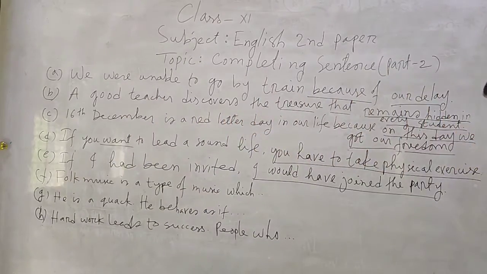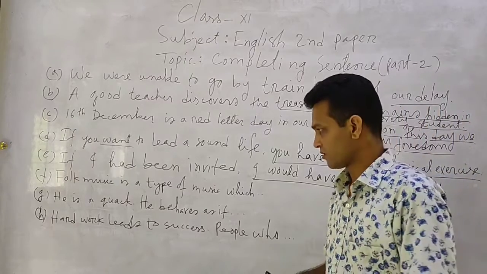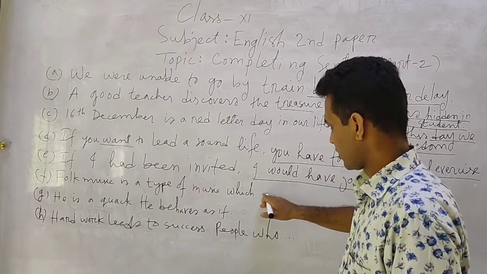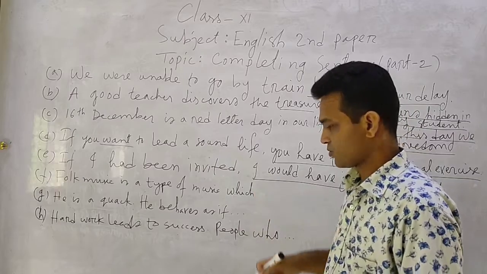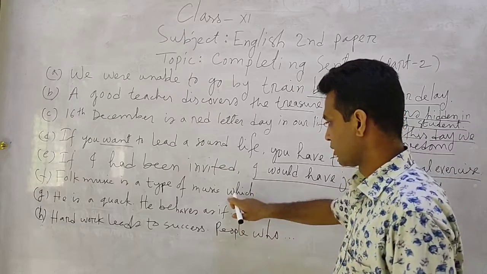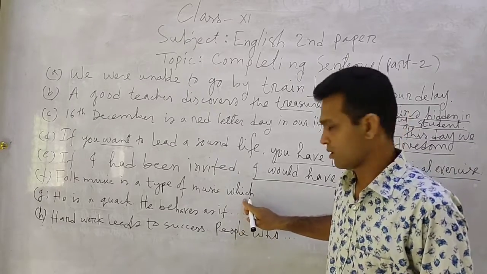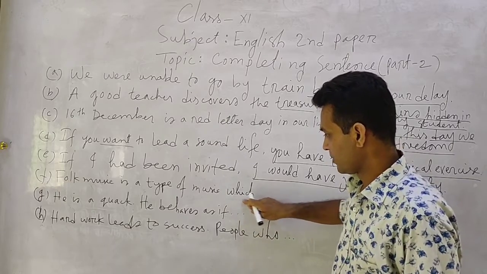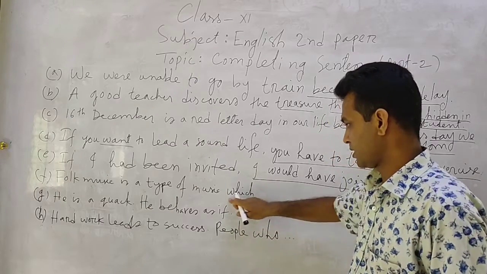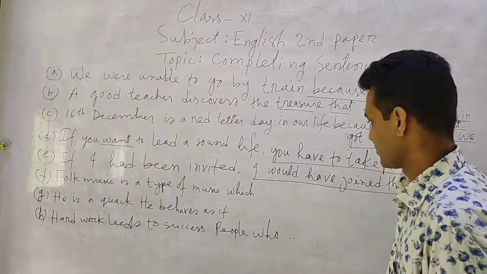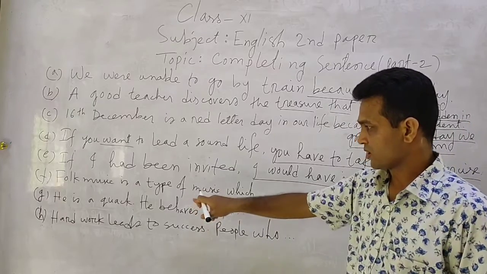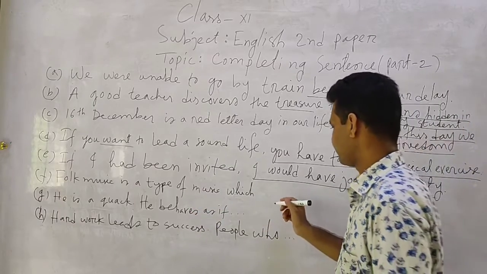So you can write many things about folk music, but you have to use a clause including the relative pronoun which. Here which will be used as the subject of the clause, and you have to use a finite verb and extension or object. Folk music is a type of music which